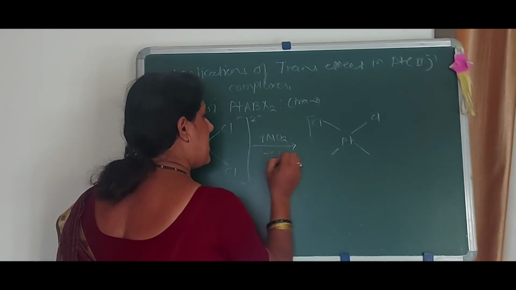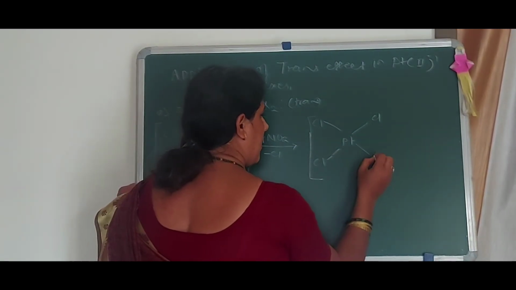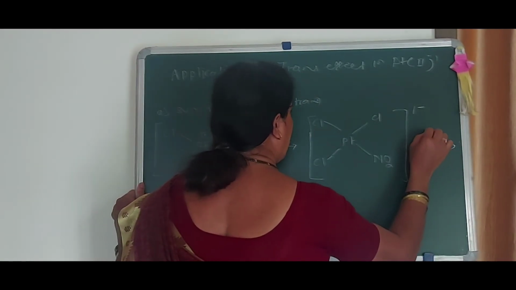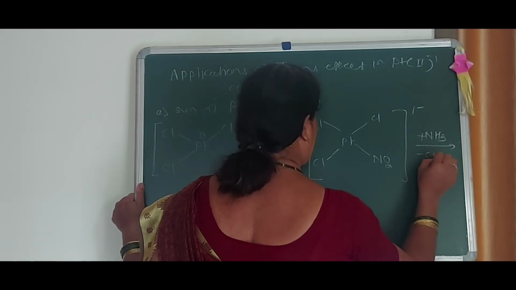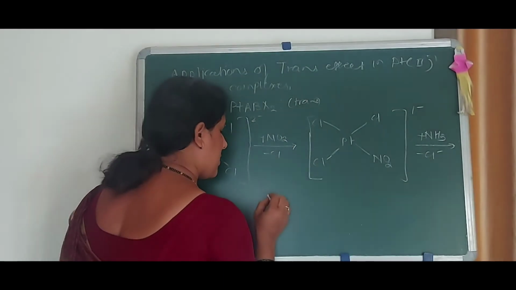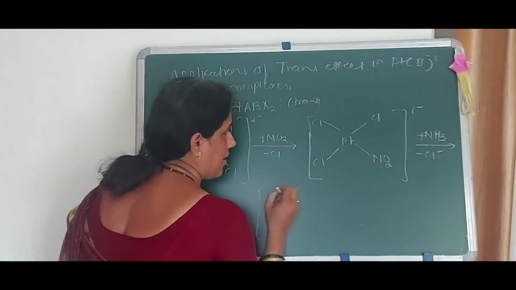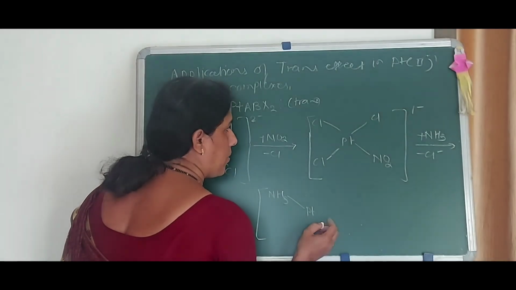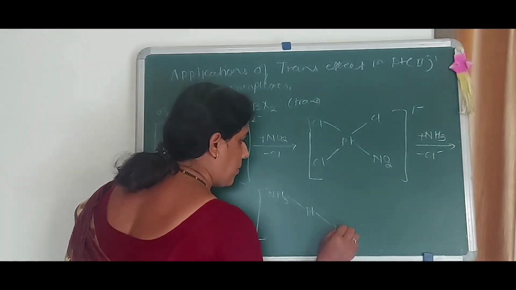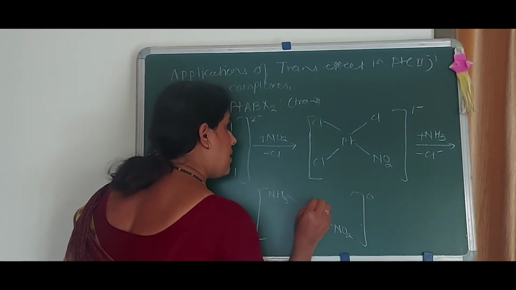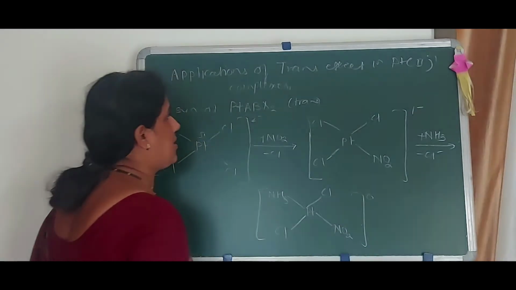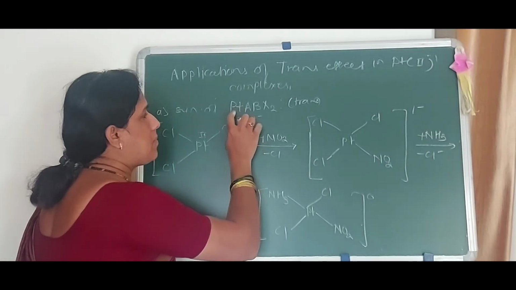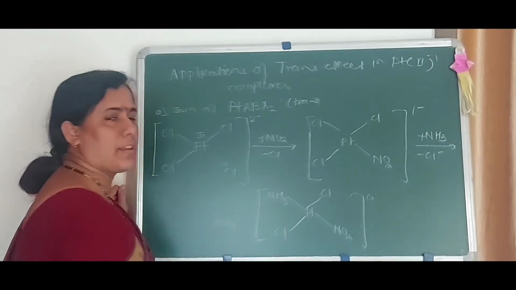NO2 minus reacts, giving Cl and NO2 here, with charge 1 minus. Now again NH3 is added, removing Cl minus. Thus we get the trans directing group arrangement: platinum, NH3, NO2, zero charge, and Cl and Cl. This is a square planar complex of type PtABX2 of trans configuration.